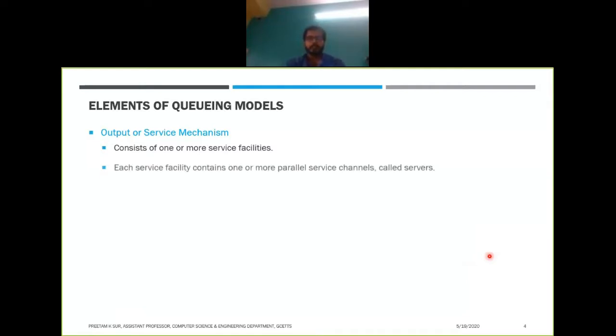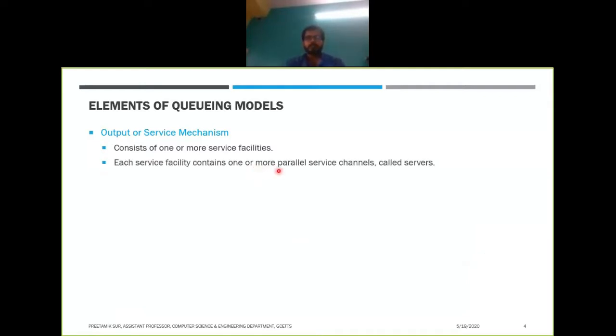Each service facility contains one or more parallel service channels called servers. In the first slide, as we showed for the bank counter, the service facility has three parallel service channels where service is given in parallel, like a railway ticket counter.